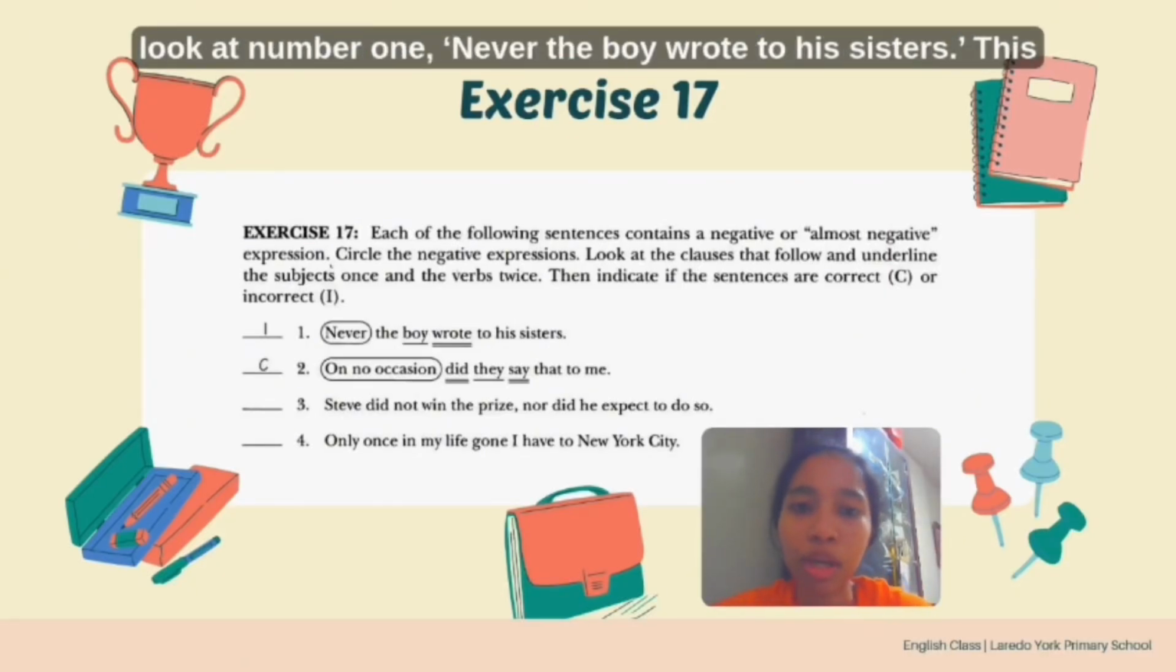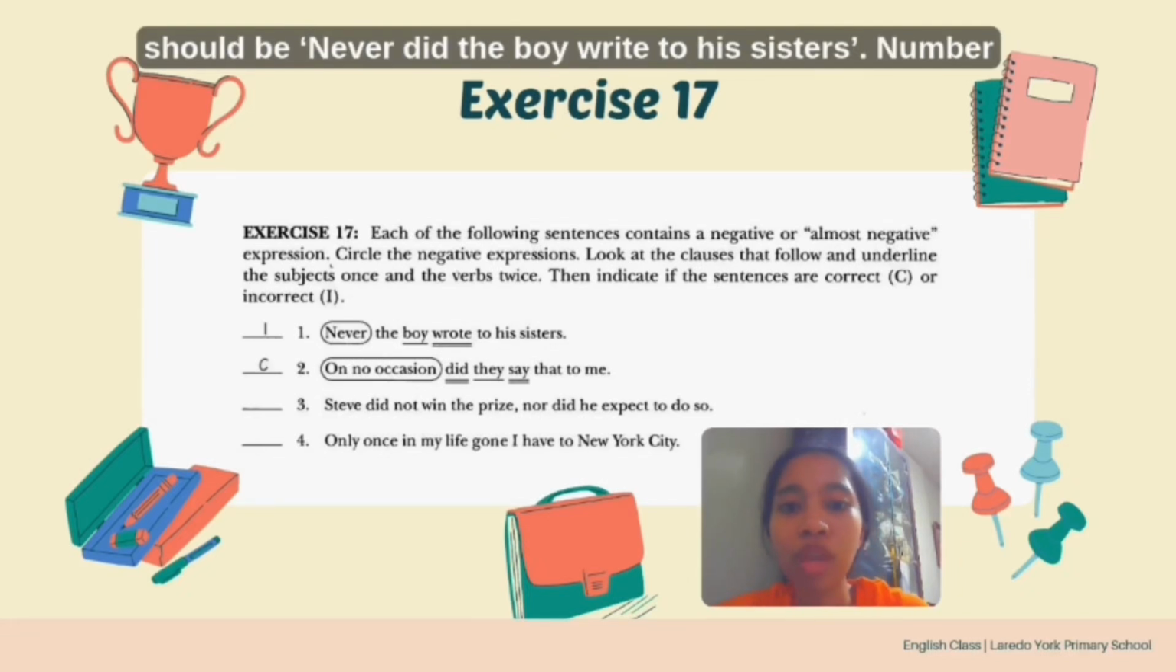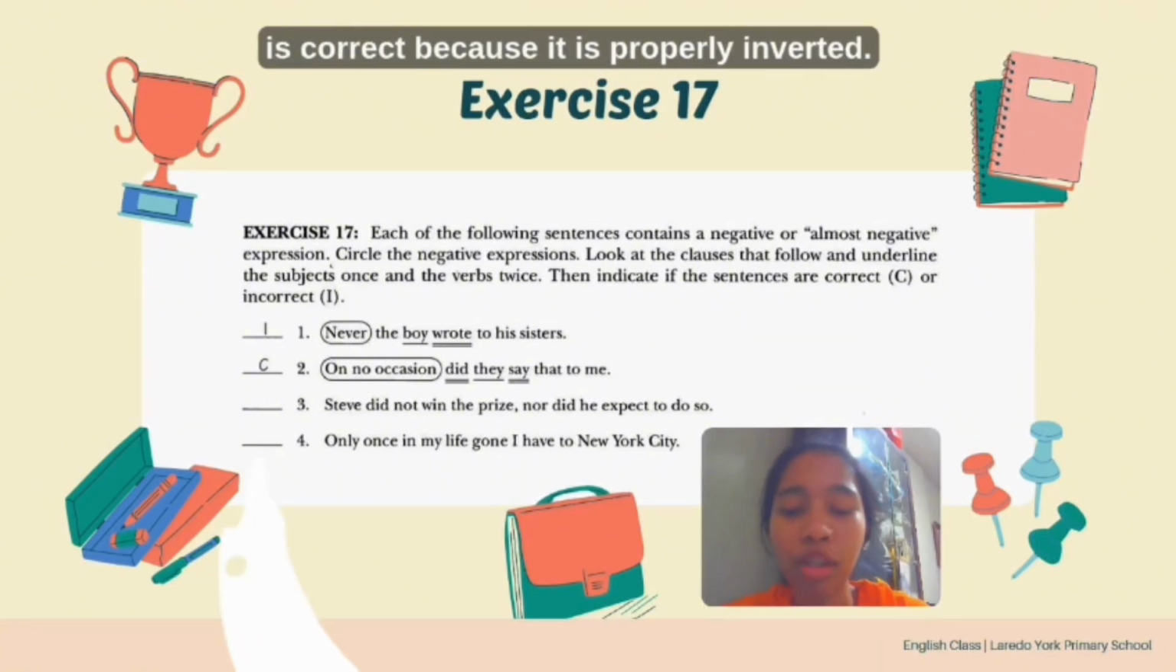Let's look at number 1. Never the boy wrote to his sisters. This is incorrect because it lacks a helping verb and inversion. It should be never did the boy write to his sisters. Number 2, on no occasion did they say blah blah blah is correct because it is properly inverted.